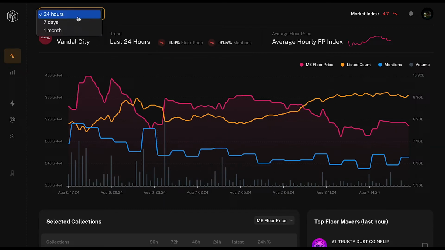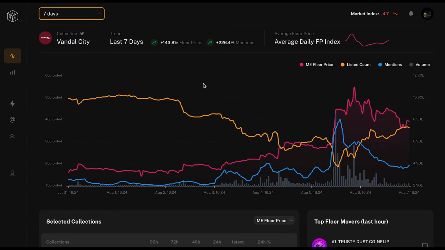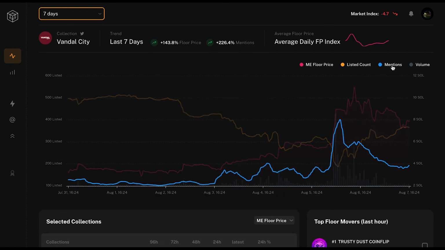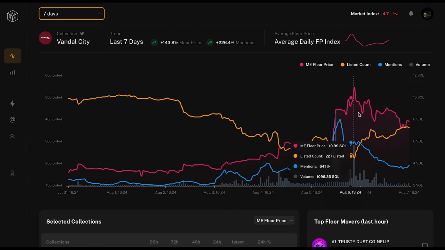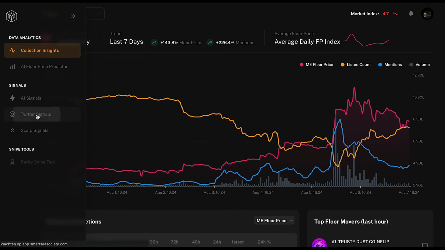And it has to be combined with velocity. So it has to be combined with volume, because you can have an increase from 2 to 100 mentions in a day, but if you don't have any volume, it's probably not that relevant for us to look at. But as you can see here, it went all the way up. If you look at mention count just like that, you can see a few days from 2nd of August to 4th of August, it went up quite significantly, and that's when it was called right here. And then it went all the way up here. So that was a really good call.